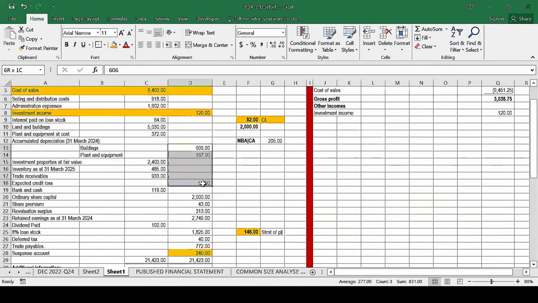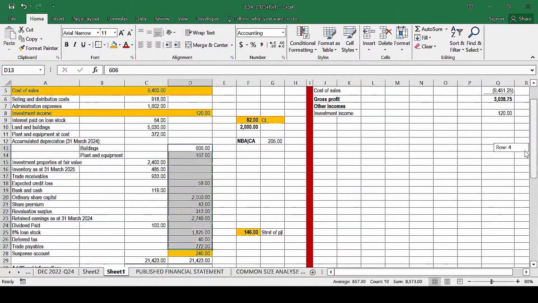Those are not incomes. Expected credit losses is not an income. All these are items of equity. Loan stock, deferred tax. Basically, we don't have any other income here in the trial balance.